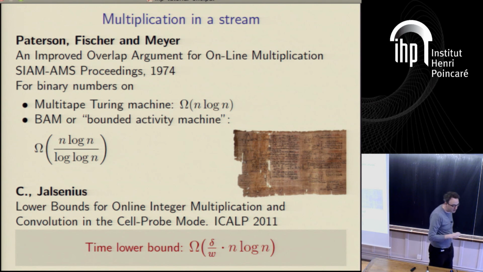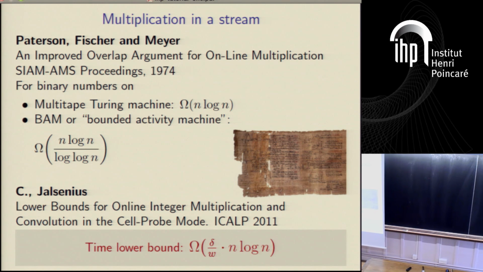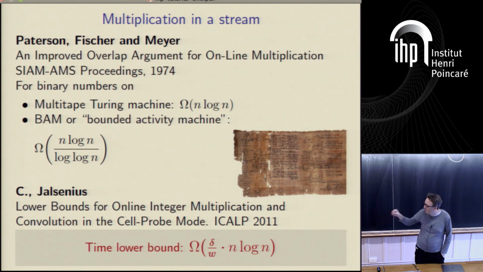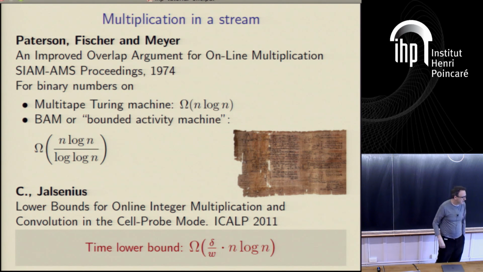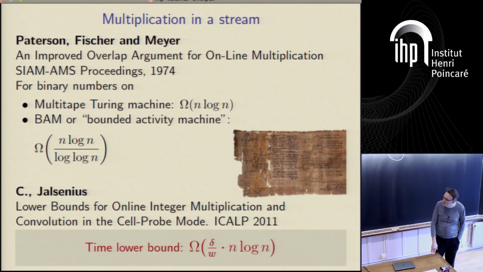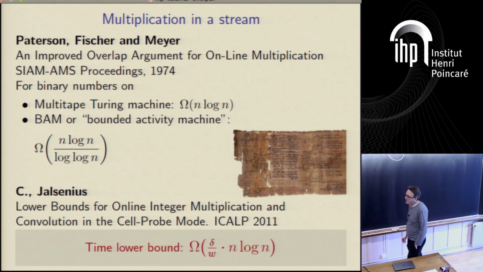Multiplication is an interesting problem to study because it turns out the Egyptians were interested in multiplication. This is a little picture of a bit of the Rhind papyrus, which I think dates to 1650-ish BC, or BCE, depending on your mood.